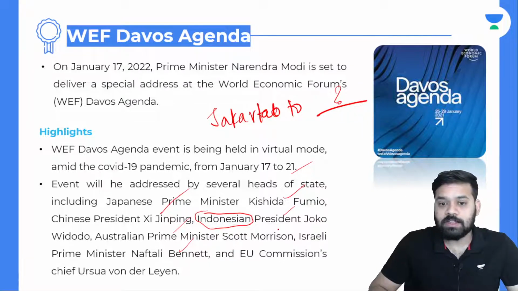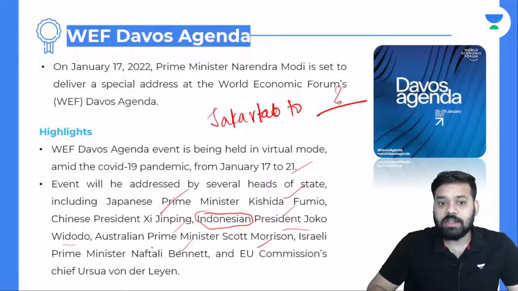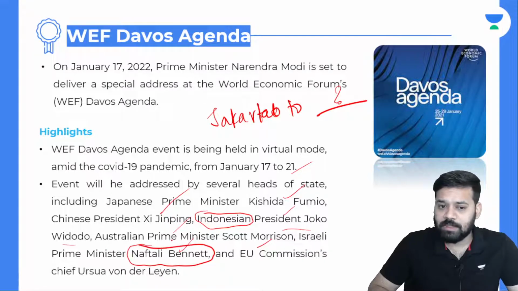And please do remember the president of Indonesia is Joko Widodo, and Australia we know it's Scott Morrison, and Israel Prime Minister. Previously, it was Benjamin Netanyahu, but now it is Naftali Bennett. Please do remember the new Prime Minister. I mean, 6 months ago, they've got a new Prime Minister. The new Prime Minister is Naftali Bennett. And European Union Commission's chief is also a new appointment, that is Ursula von der Leyen.